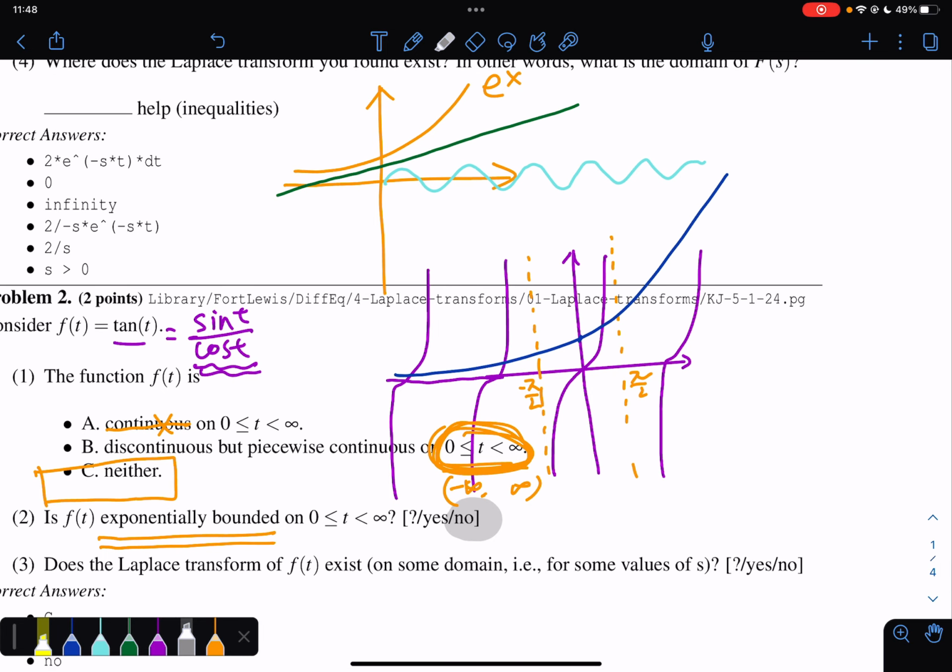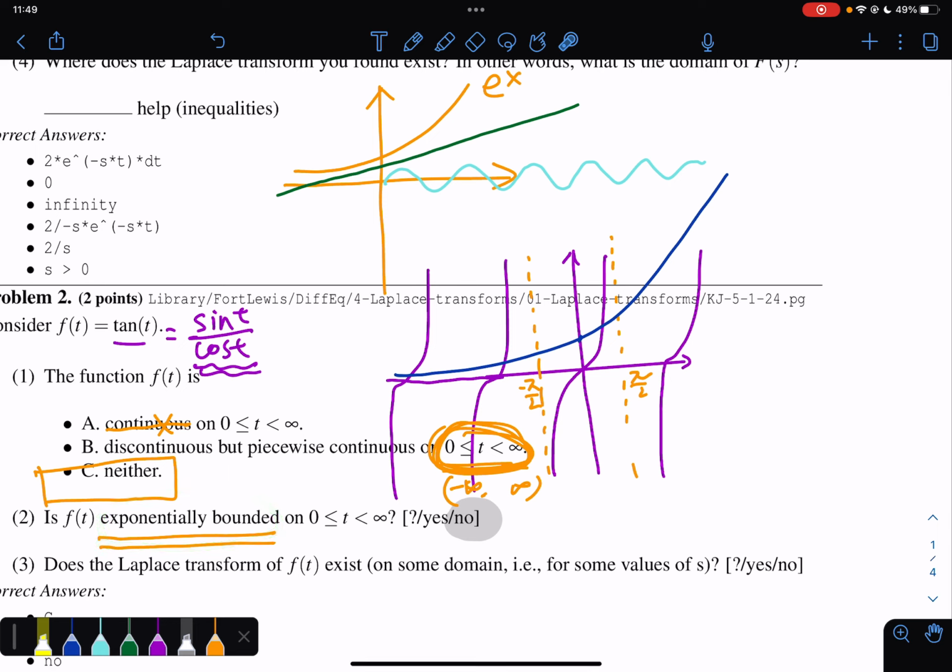Like I said, we define exponentially bounded at the end of the section where we introduce the Laplace transform for the first time. The reason we introduce it is that if a function is piecewise continuous and exponentially bounded, then the function will have a Laplace transform.